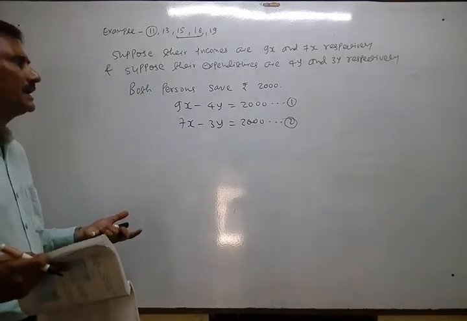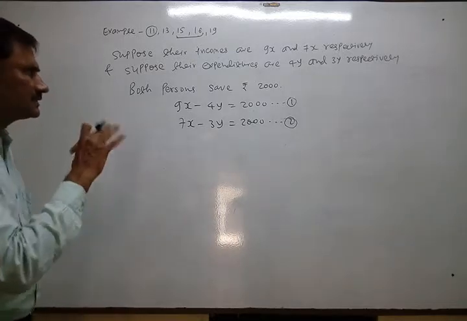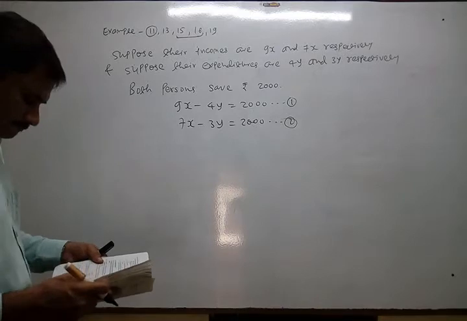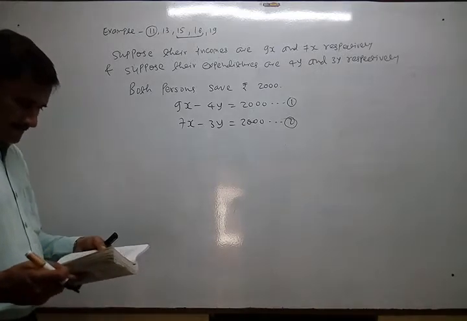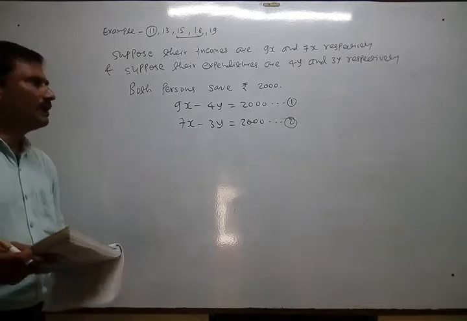They want to solve by the elimination method. You know what the elimination method is. But we just try to solve it ourselves, as our practice.